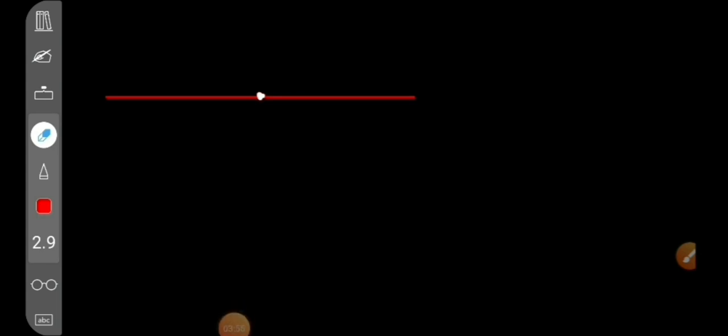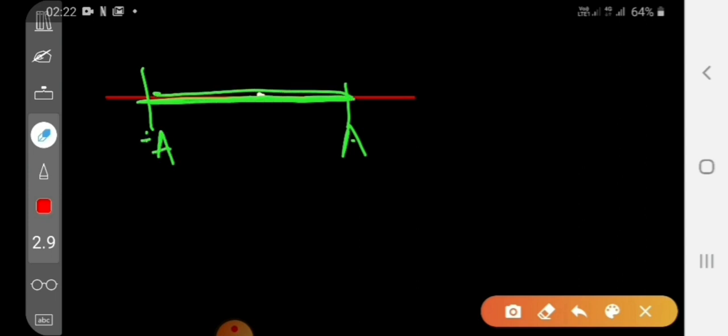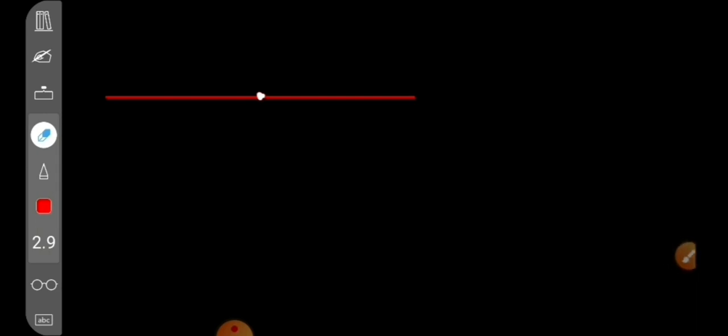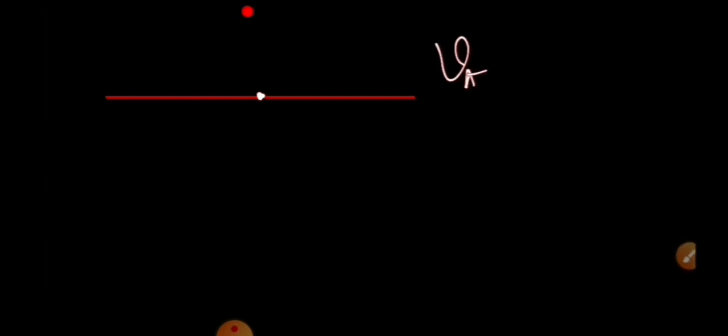See, the particle is executing simple harmonic motion, and suppose the particle is executing SHM like this. This is your value A, this is equal to minus A, and it is oscillating to and fro, moving like this. So what is saying the average speed, and we know the average speed is equal to V average. Average speed is equal to 2 centimeter per second.